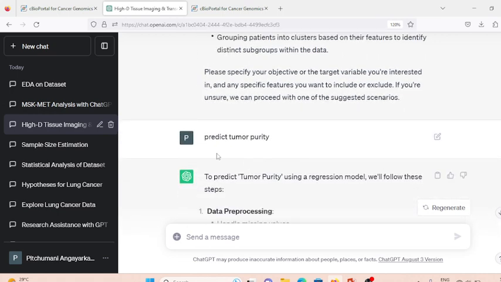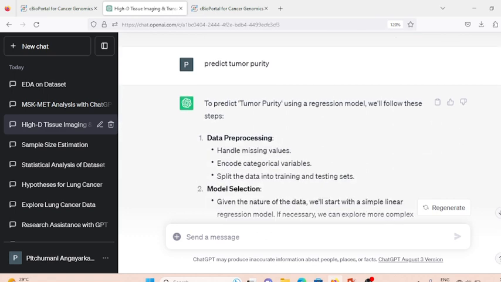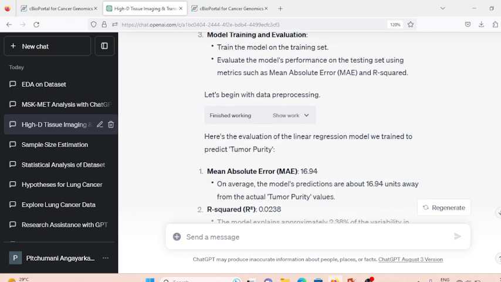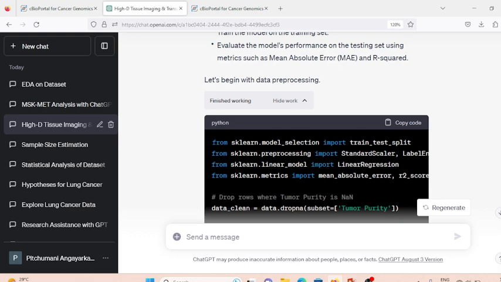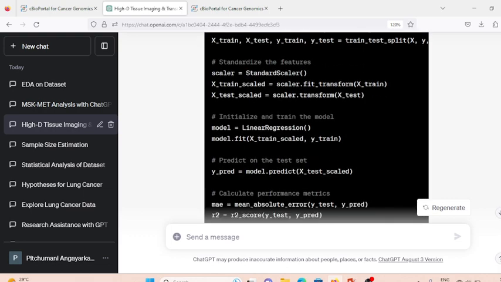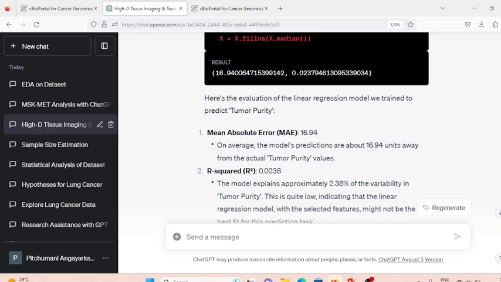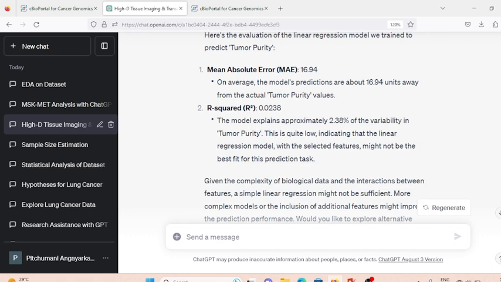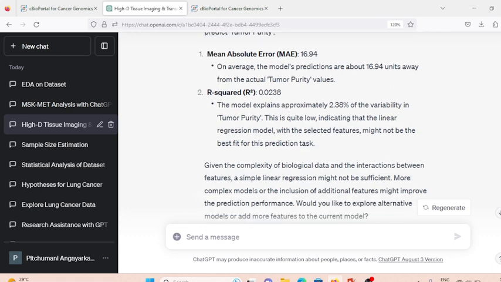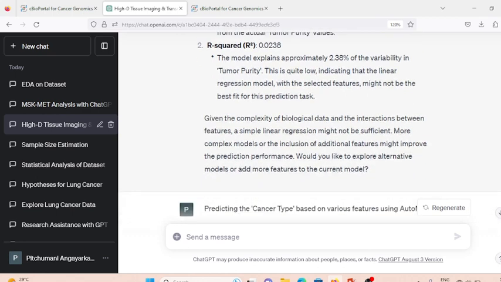I first asked it to predict the tumor purity, which is a regression model. It prepared the data, performed the model selection, and trained and evaluated the model. Since it is a regression analysis, it produced the performance metrics for regression, which are the mean absolute error and the R squared value. It specified that the linear regression model with the selected features might not be the best fit for this kind of prediction,